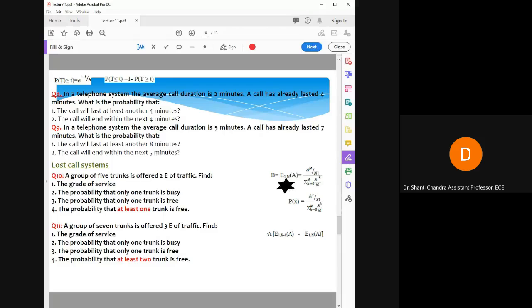So you put the value of x, the probability that only one trunk is busy. We are given x equal to 1, so we have to find the probability for one trunk being busy. Use this relation: you have A, you have x, so you can directly solve this.